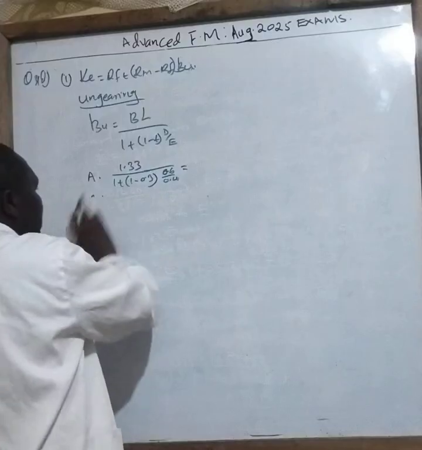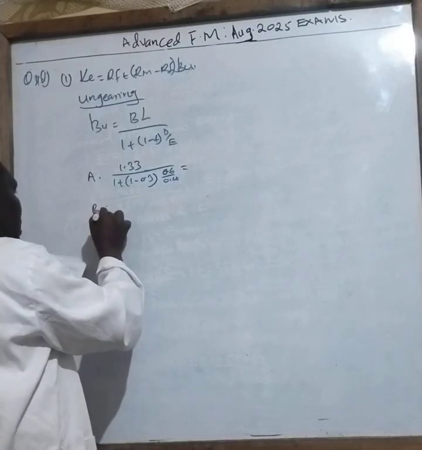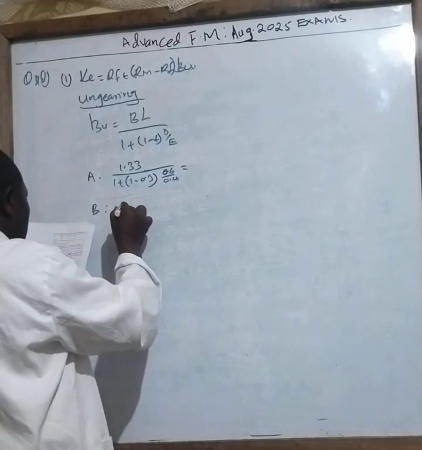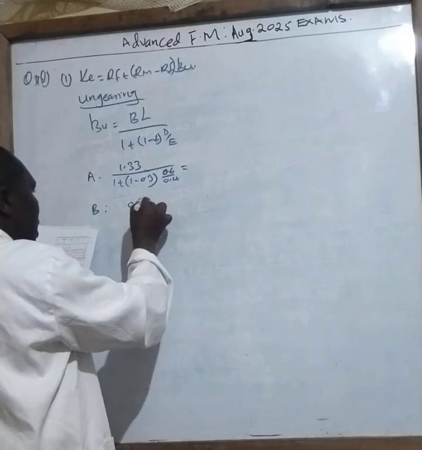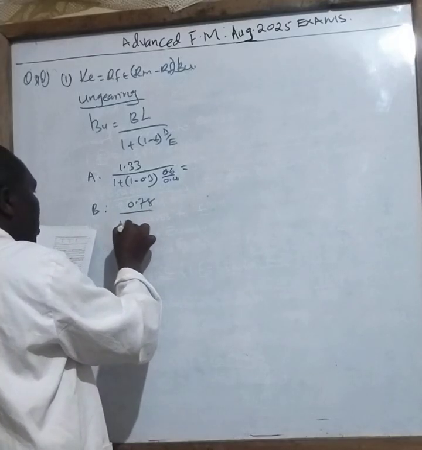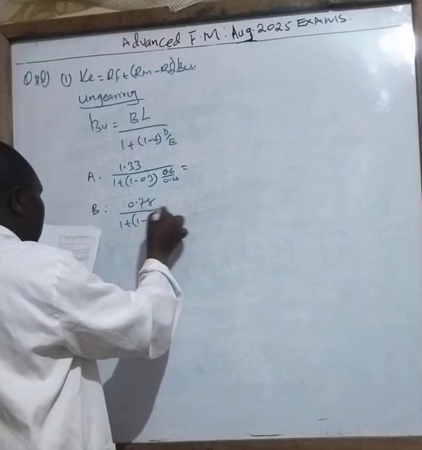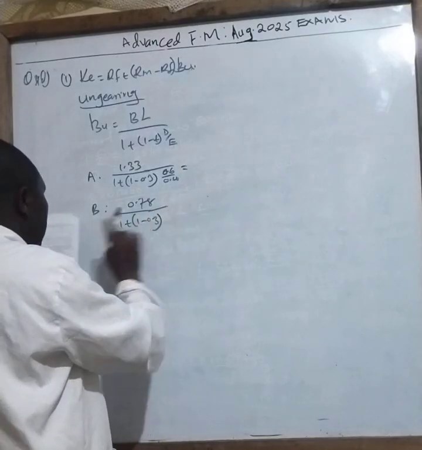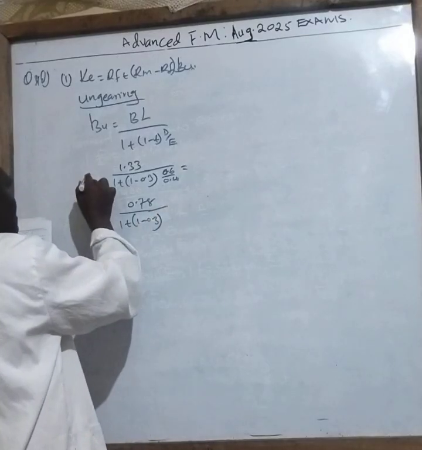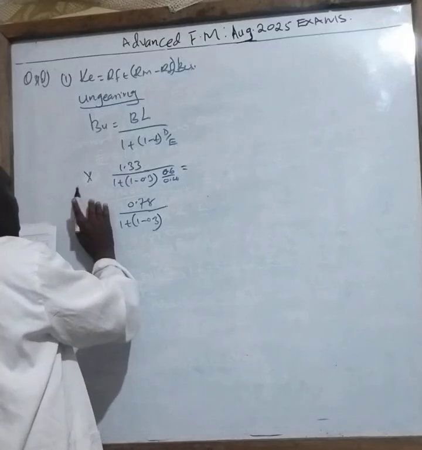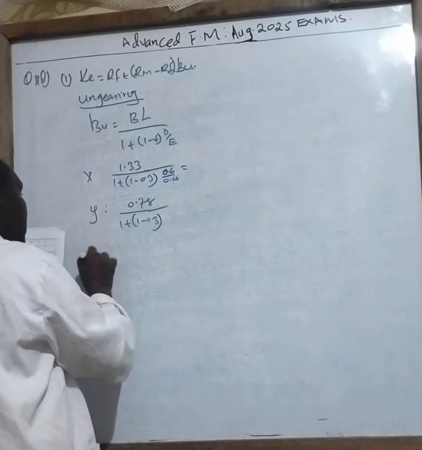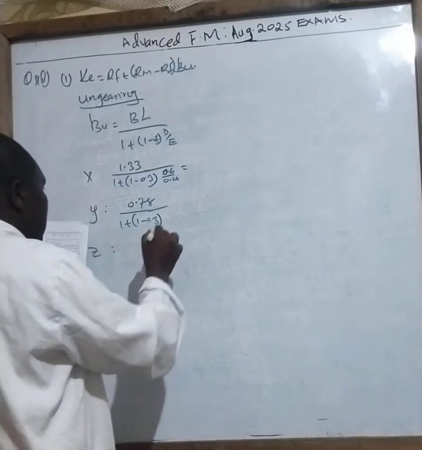You get the answer. B is the same. You have been given 0.278 divided by 1 plus, into 1 minus 0.3. Actually, this is not A, B, C. This is X, Y, and Z. That is how it is.